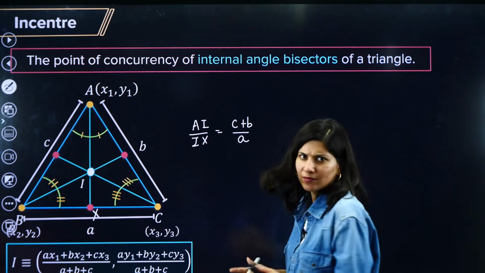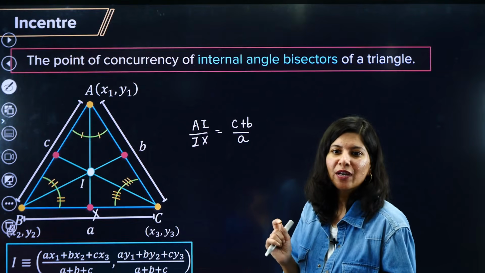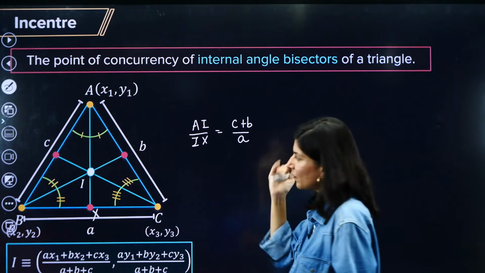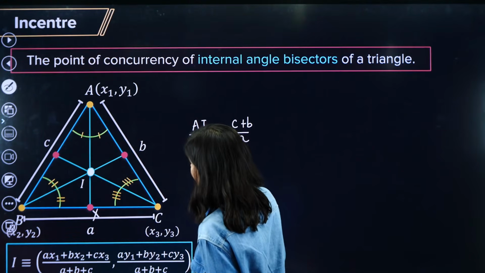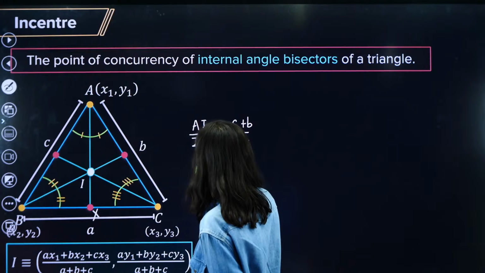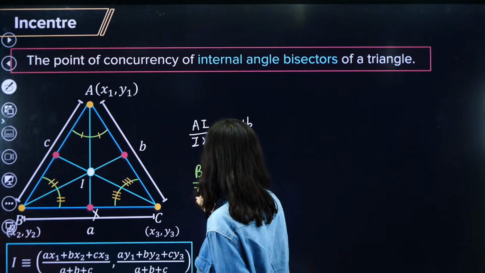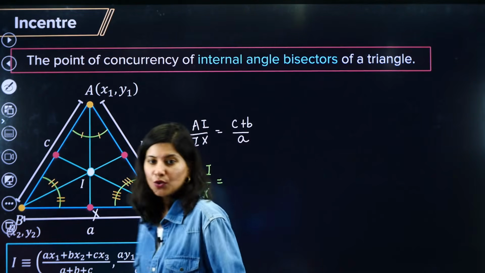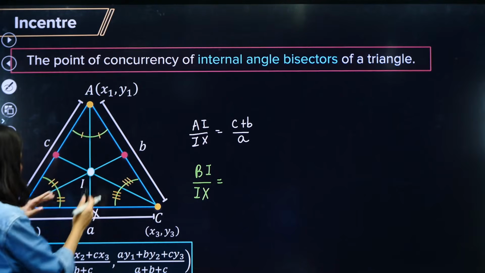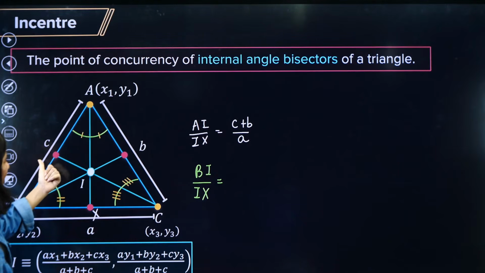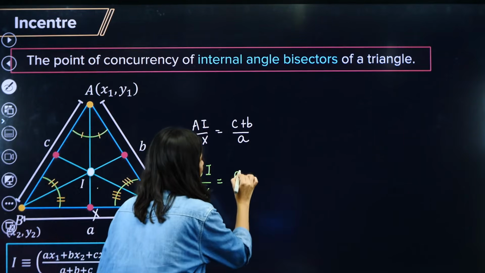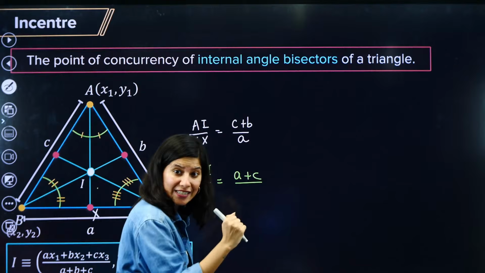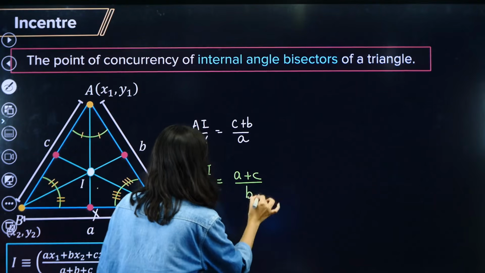Okay, did not get it? Do it with one more thing. Do it with me also. So AI by IX. Now tell me BI upon IY. Who is going to tell me BI upon IY? So ma'am, you told us BI, so BI is this. So what are the adjacent sides? Just tell me c and a. So what you need to write in the numerator? a and c, and whichever side is left, you have to write it over here.